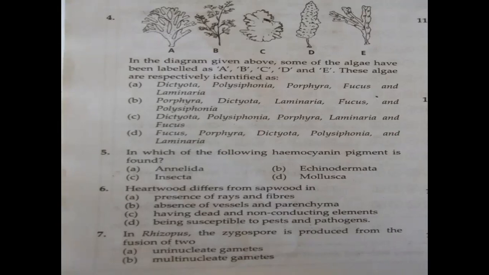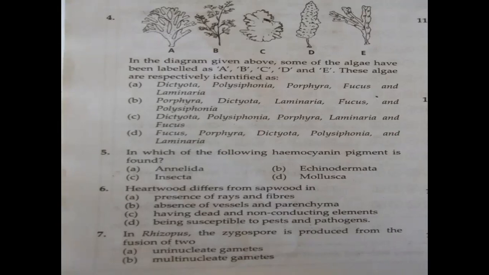Then next one, which is that correct, that also you can see. That is the second one of B. You see which plant it is? It is Polysiphonia. See, option A and B both have Polysiphonia. Then which is the third one, third picture? It is Porphyra, isn't it? Then the fourth one is Laminaria.